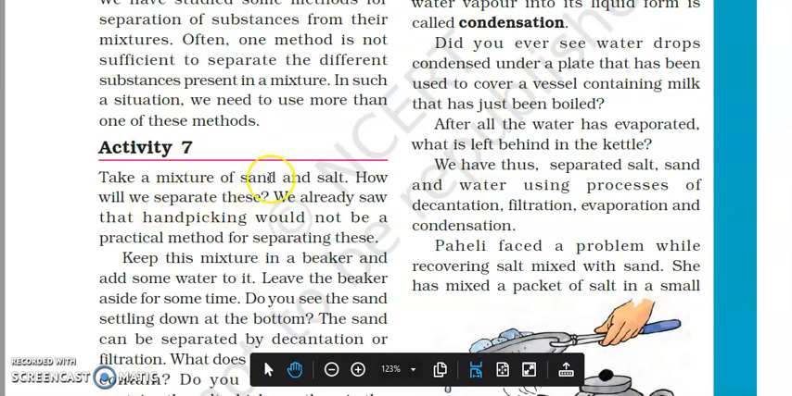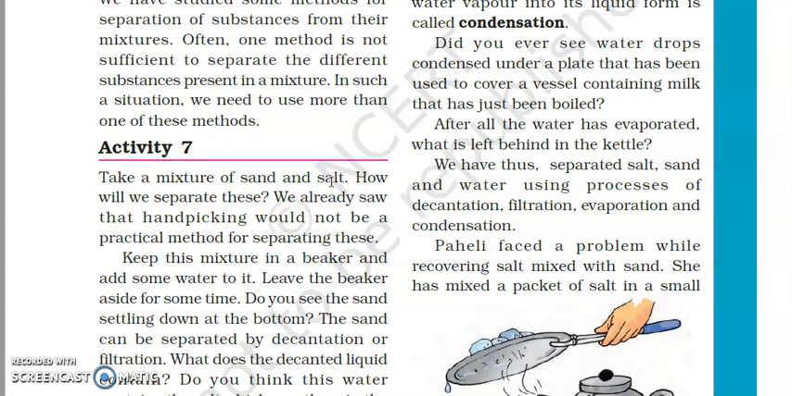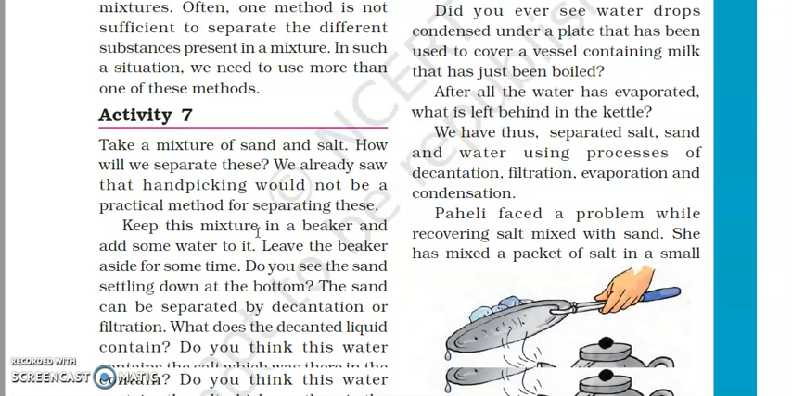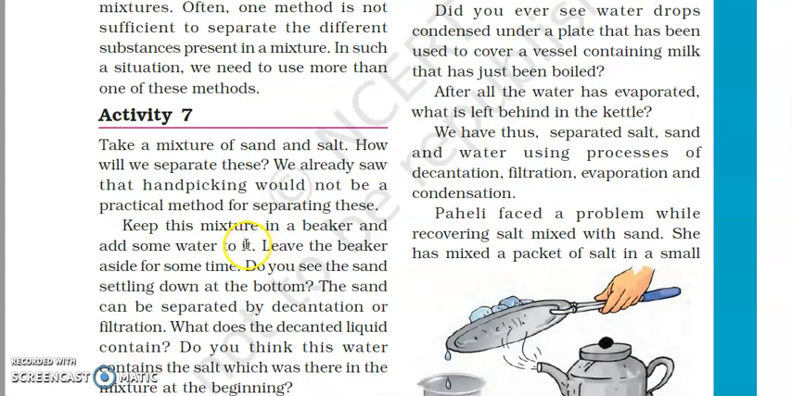Take a mixture of sand and salt. How will you separate this mixture? We cannot separate it by hand picking or any other method, neither sieving because the particle size of both is the same, nor winnowing because almost the weight is also the same. So what can we do?